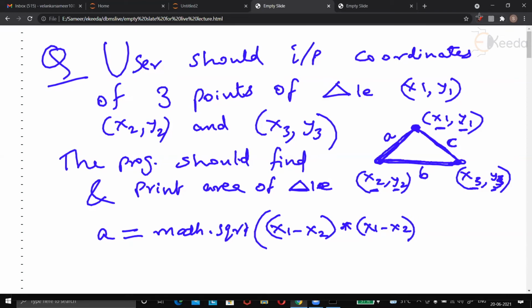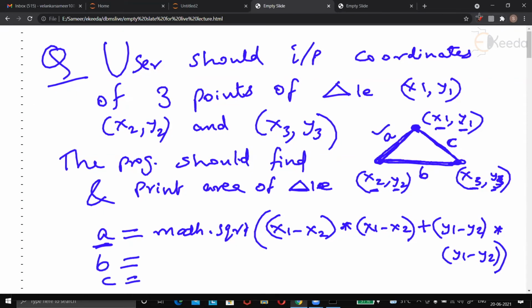Remember priority of operators. Then plus y1 minus y2 into y1 minus y2. And then one more bracket close for square root. This is going to evaluate this side. Similar formula you will write for B and for C. All 3 sides you evaluate.